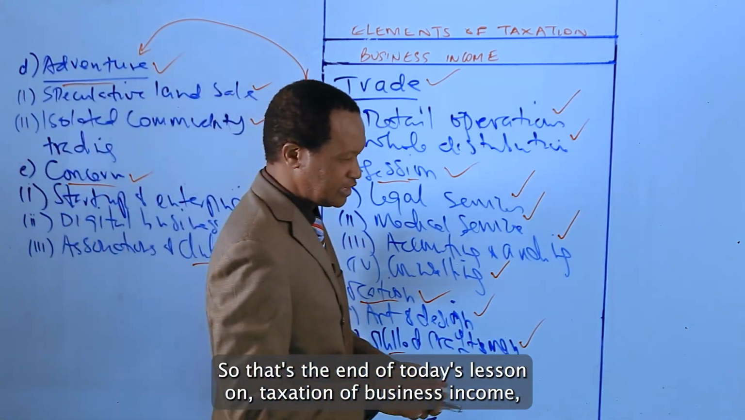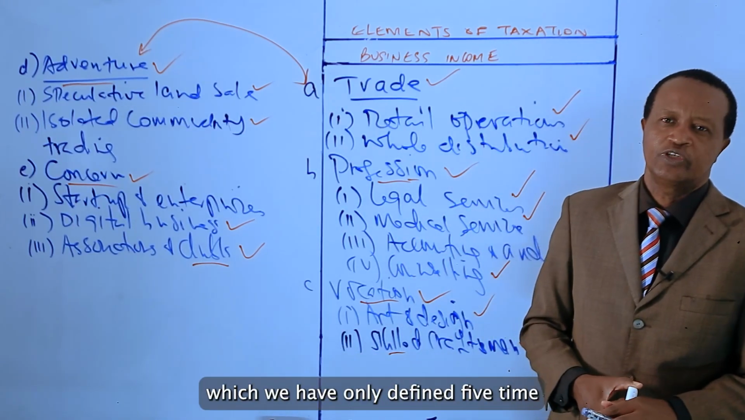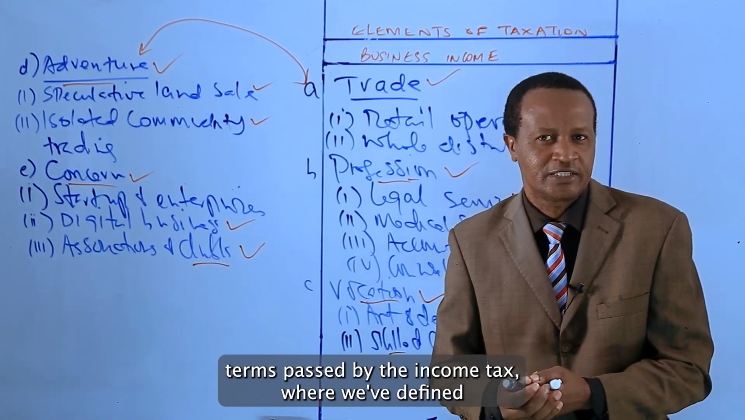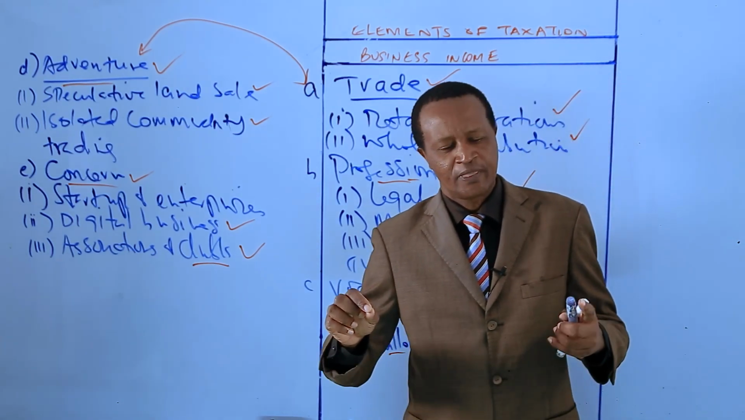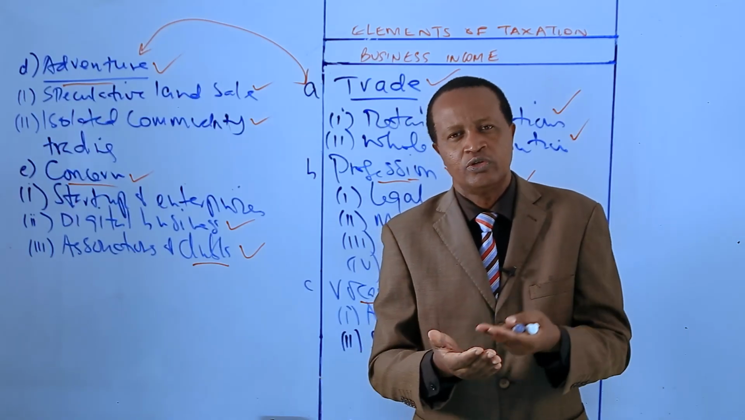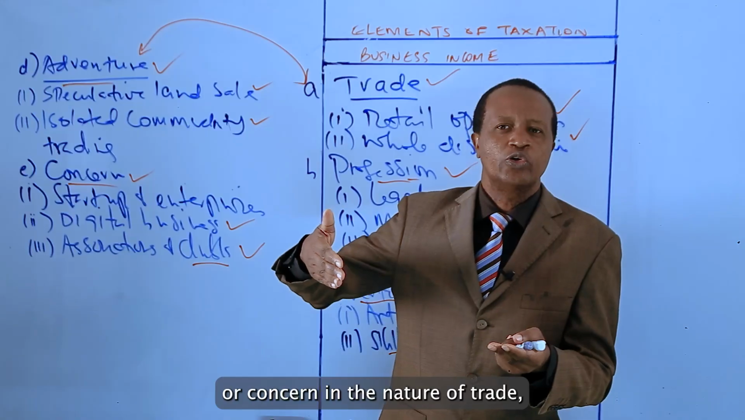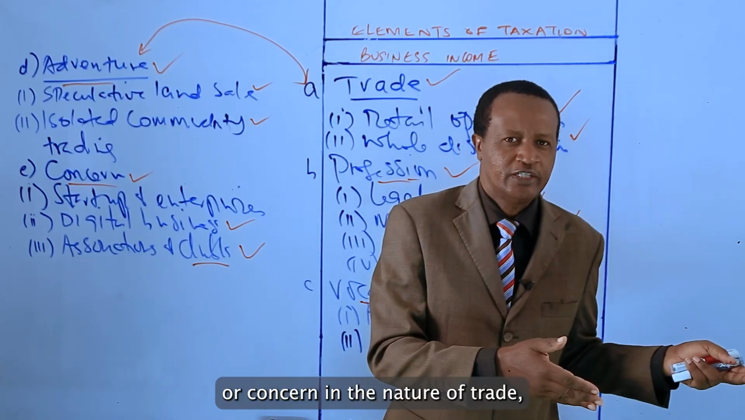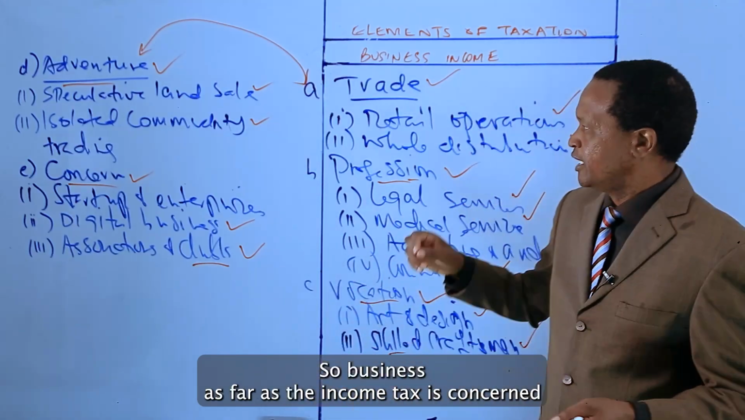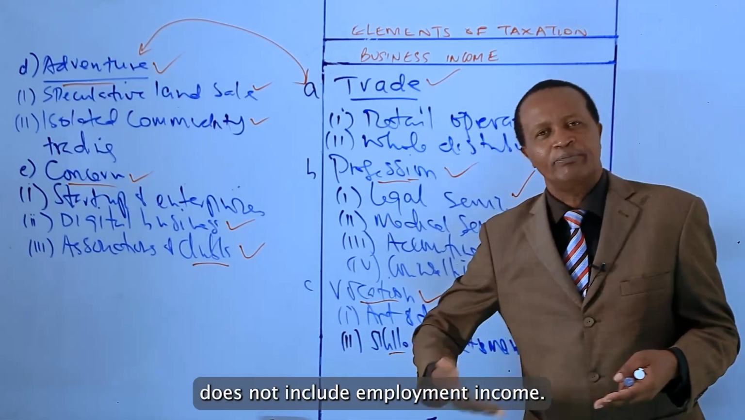So that's the end of today's lesson on taxation of business income, in which we've only defined 5 terms as per the Income Tax Act, where we've defined trade or business as trade, profession, or vocation, or adventure, or concern in the nature of trade, but does not include employment. So business, as far as the Income Tax Act is concerned, does not include employment income.